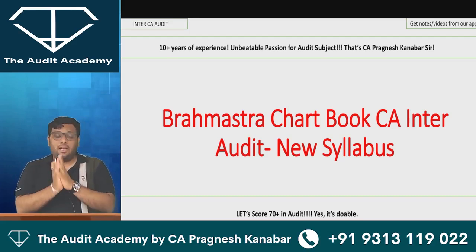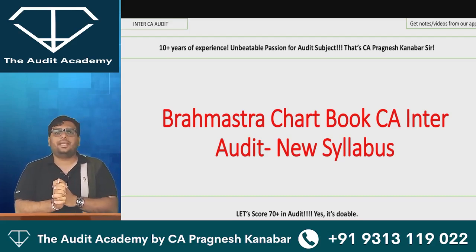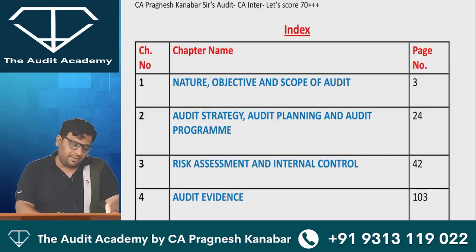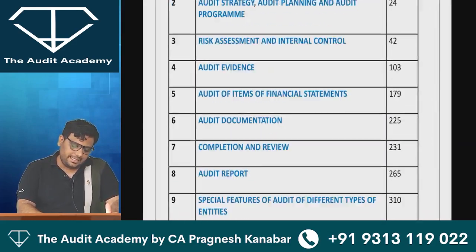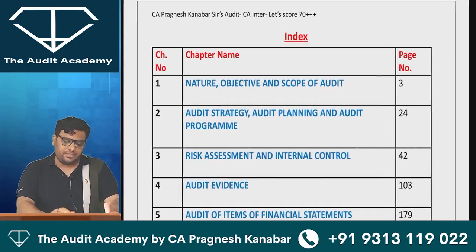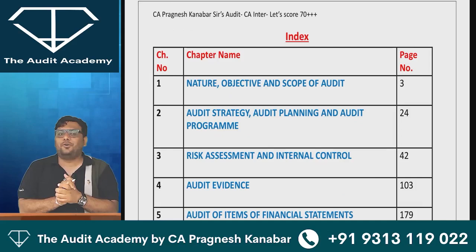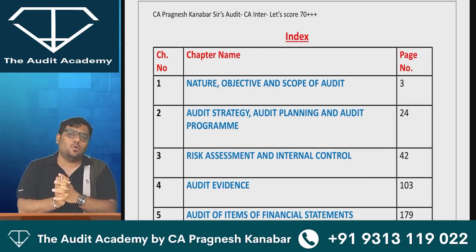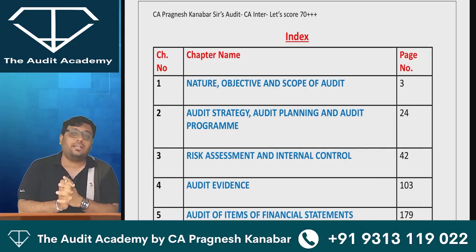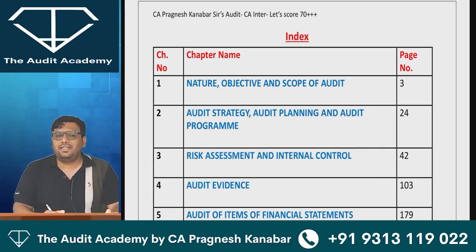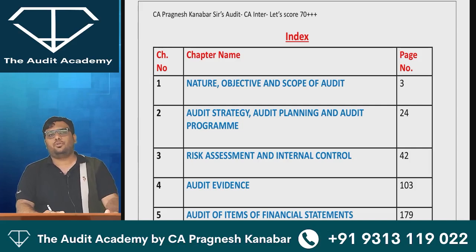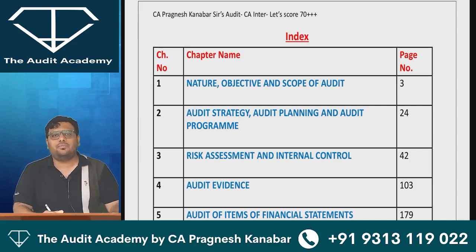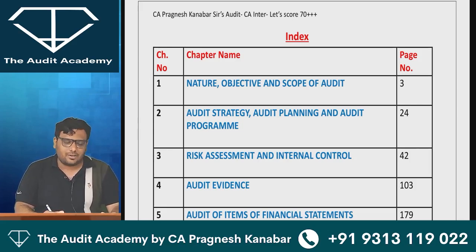Now, first things first. You have 11 chapters in your CA Inter Audit syllabus. And we are going to cover these 11 chapters with full energy and ensure that you score minimum 70. You heard me correct. There is a method in which we should go ahead, and if we follow that method, then I'm very sure that all of us will be able to taste grand success in your exams.